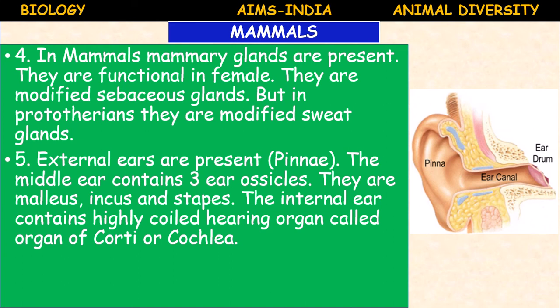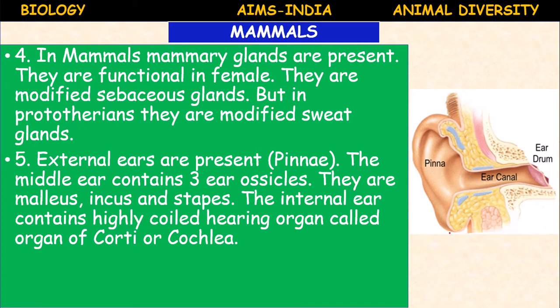The internal ear contains a highly coiled hearing organ called the organ of Corti, or cochlea.